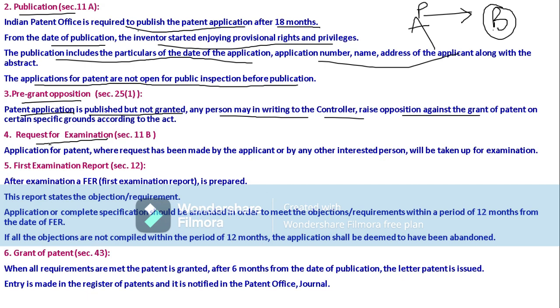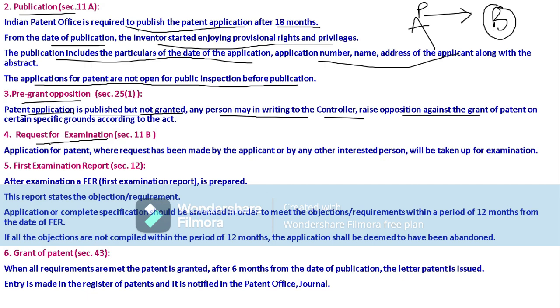Request for examination means the examiner has to check, according to sections 3 and 4, whether non-patentable items are there, or whether our patent is frivolous, dangerous to public interest, or illegal. For example, according to section 4, atomic energy is non-patentable.